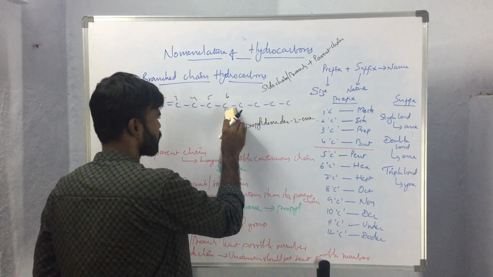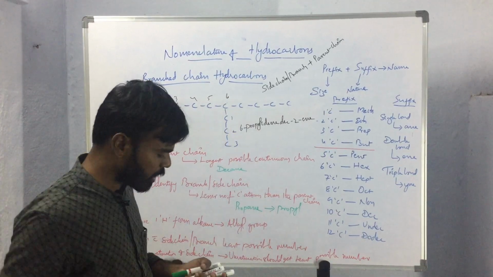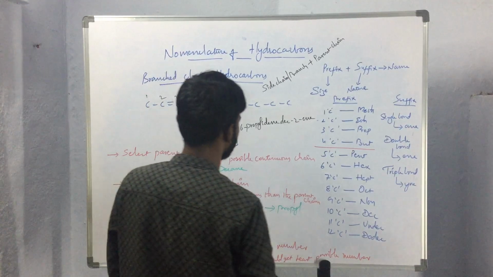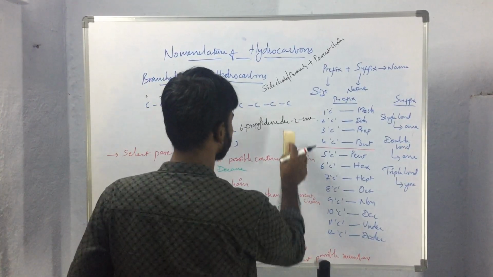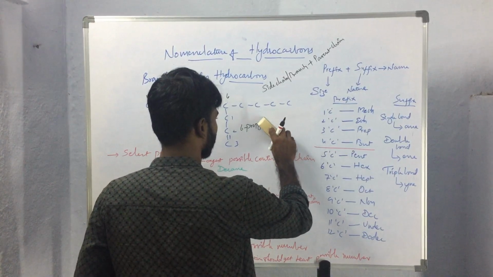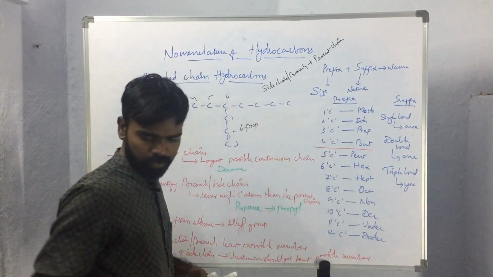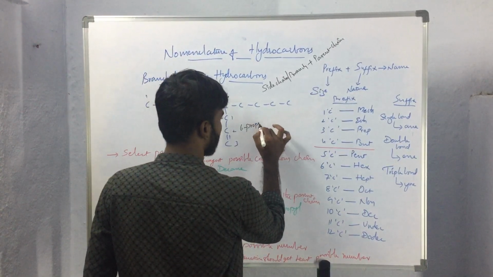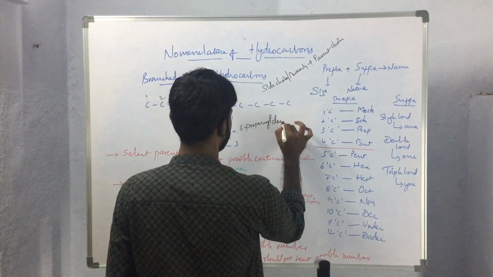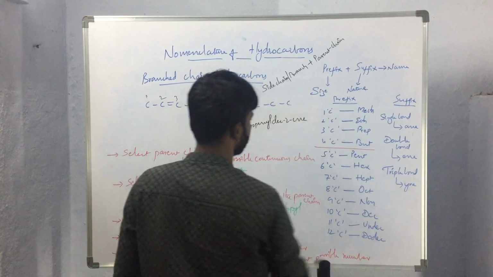If the unsaturation is separated from the parent chain by 1 or more carbon atoms, then the name of the compound will be propenyl dec 2-ene.